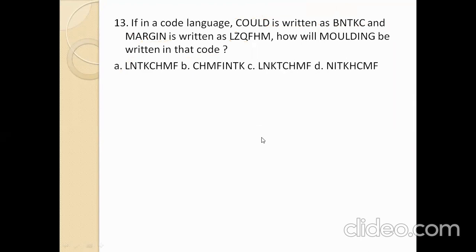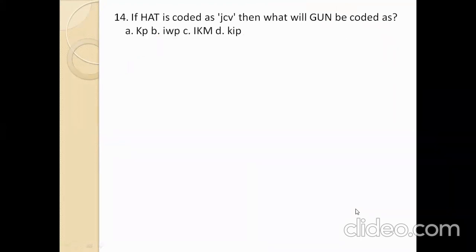Next. Hat is coded as JCB. Then what will gun be coded as? Now here H to J is just 2 letters' value.